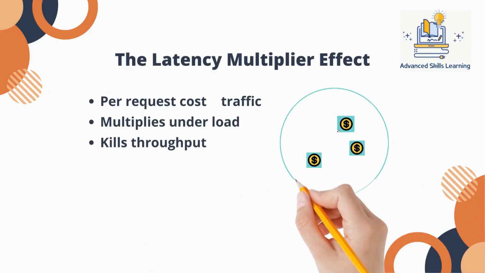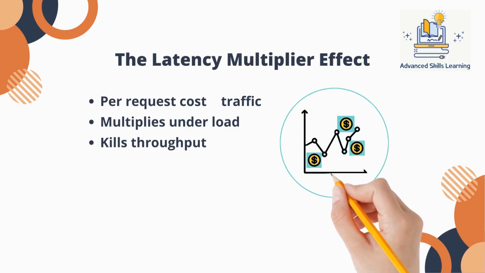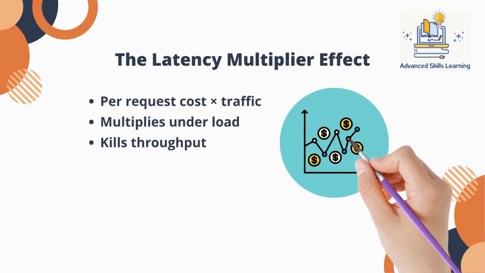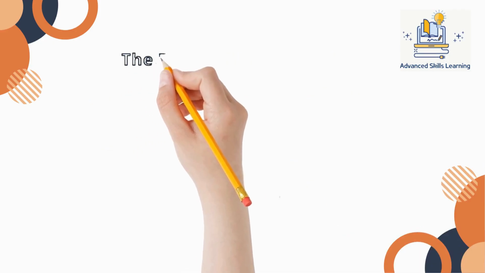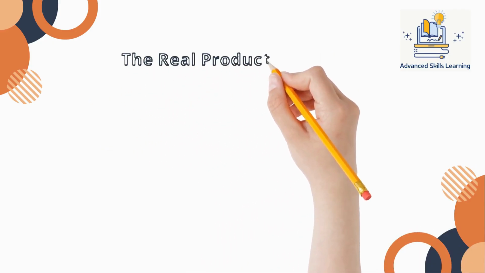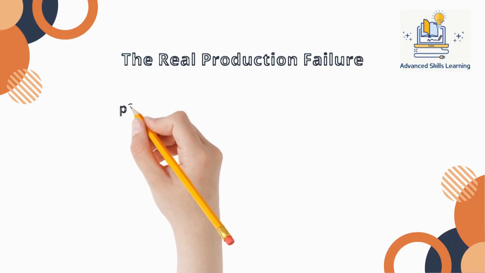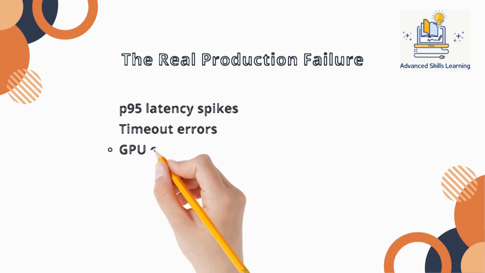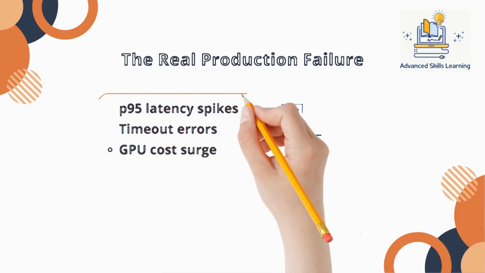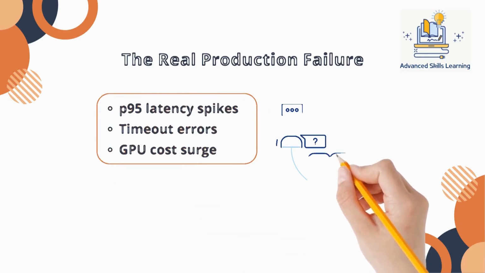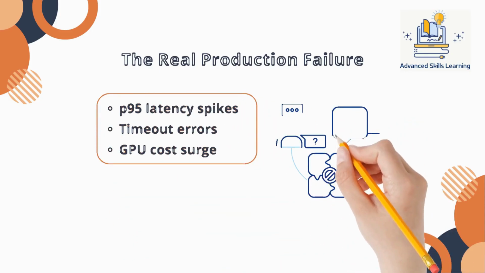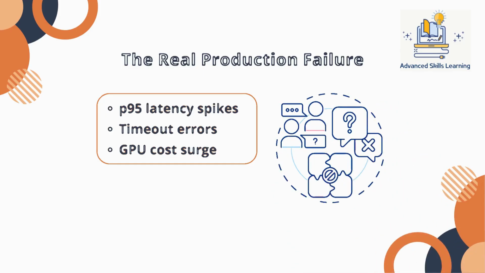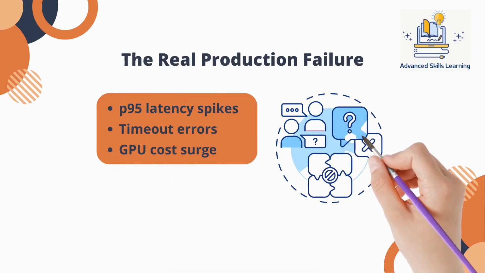Each user request now contains multiple model executions. Those executions compete for GPU resources. Requests queue, throughput drops, autoscaling tries to compensate, and your latency distribution develops a long tail. This is where production systems break. Not at average latency. At P95, at P99, that's where timeouts occur. That's where users refresh the page. That's where SLAs are violated. That's where infrastructure costs surge because autoscaling tries to compensate. And because reranking sits between retrieval and generation, it silently blocks the entire pipeline.